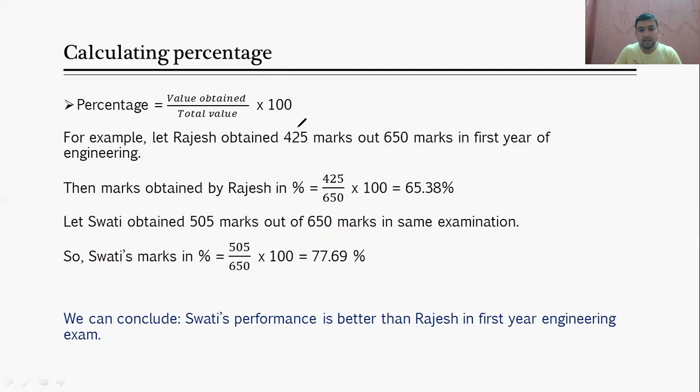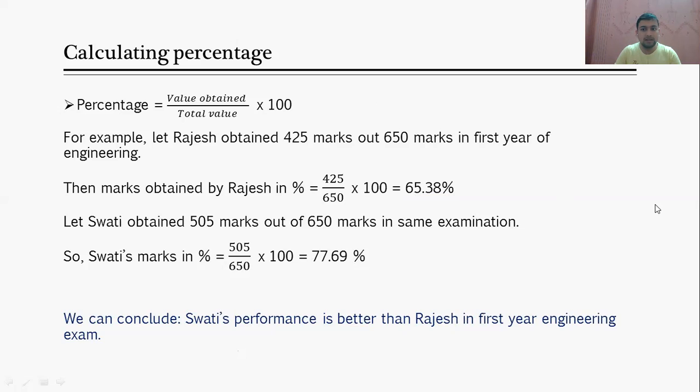Now Rajesh got how much? 65 percentage. Swati has got 77 percentage. So can we conclude Swati's performance is better than Rajesh in the first year engineering exam? That means we are comparing the marks obtained by two students. That is how the percentage can be used for comparison of any two things. That's why this example is given, to show how we can use the percentage for comparison.